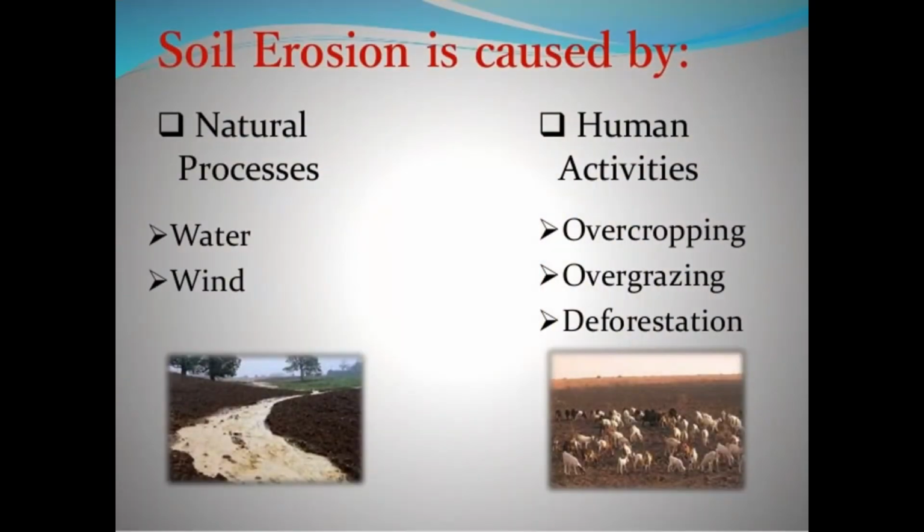The last topic of your lesson is soil erosion and its conservation. Soil erosion means when the top layer of the soil gets eroded because of natural processes, say like wind or water, or because of any human activities like overcropping, overgrazing, deforestation. All these lead to soil erosion.